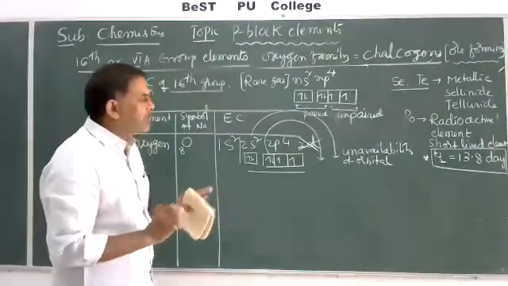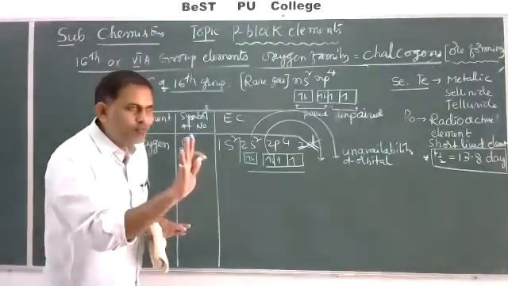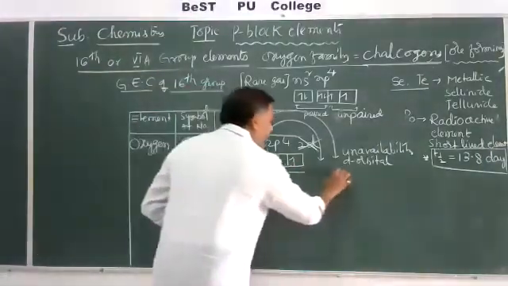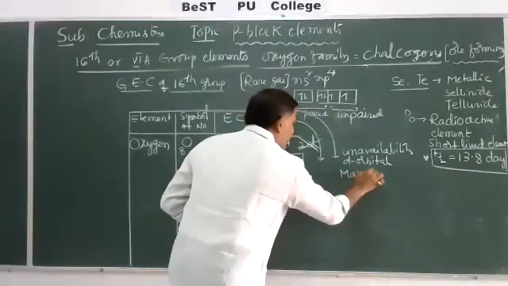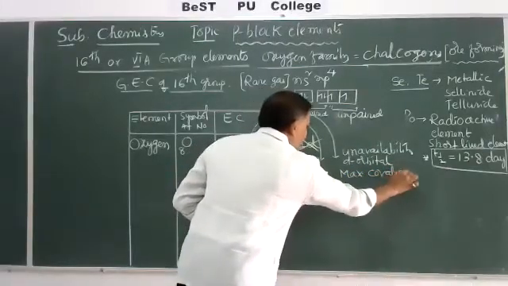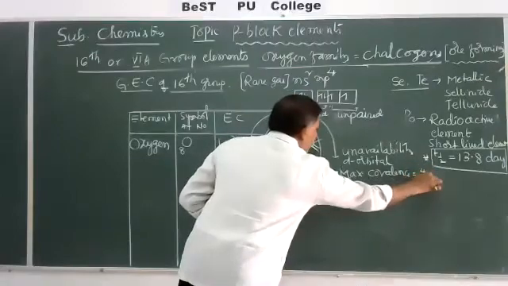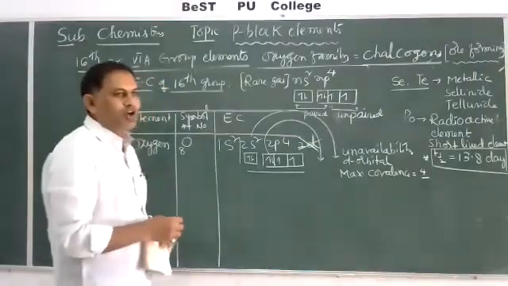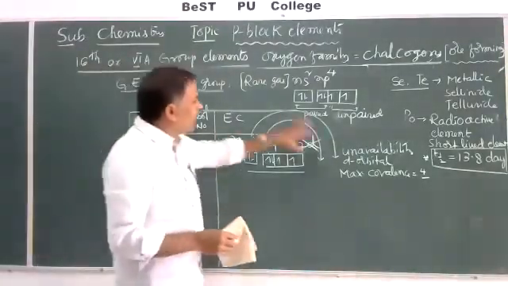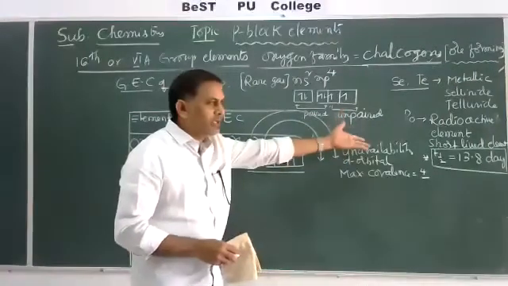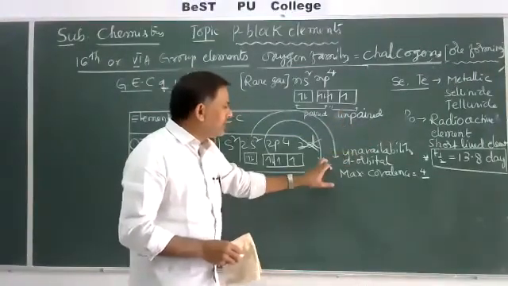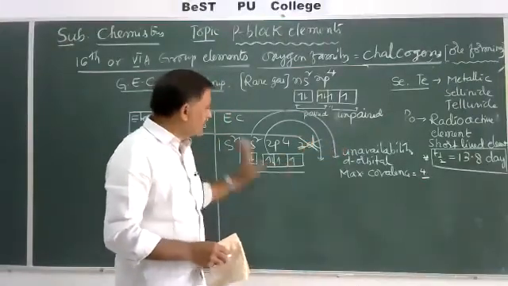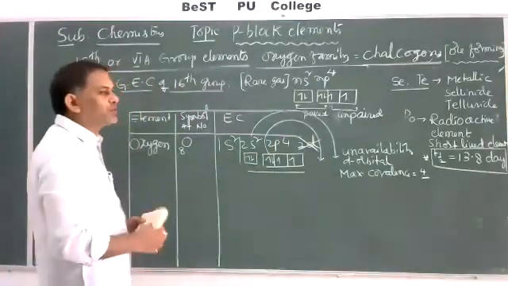That's why the maximum covalency for oxygen is 4, because these 4 only participate. It does not exceed 4 because of the absence of d orbitals. To show a maximum covalency of 4, 5 or 6, availability of d orbitals is required. In the absence of d orbitals, it does not exhibit this. That's why it shows some peculiar, anomalous properties.